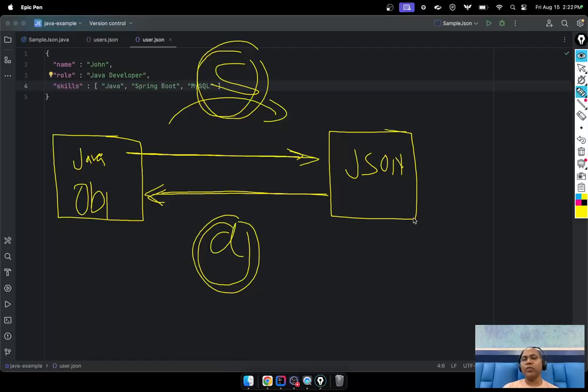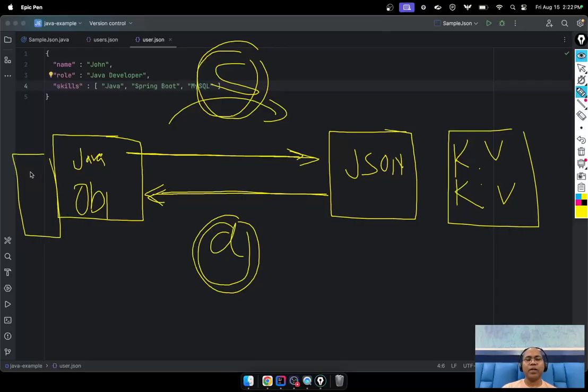Okay, so whenever you are converting, notice here JSON is key value, key value, key value. And here also Java has a class, a user has fields, and each field has a key. So this key and this key. Whenever you are converting this JSON, what would the key be?